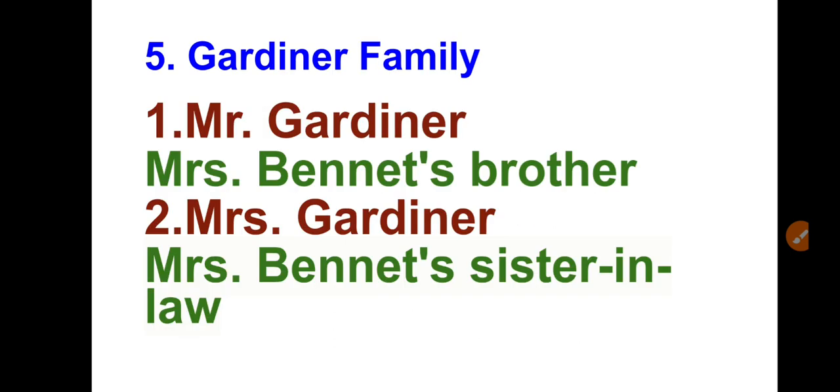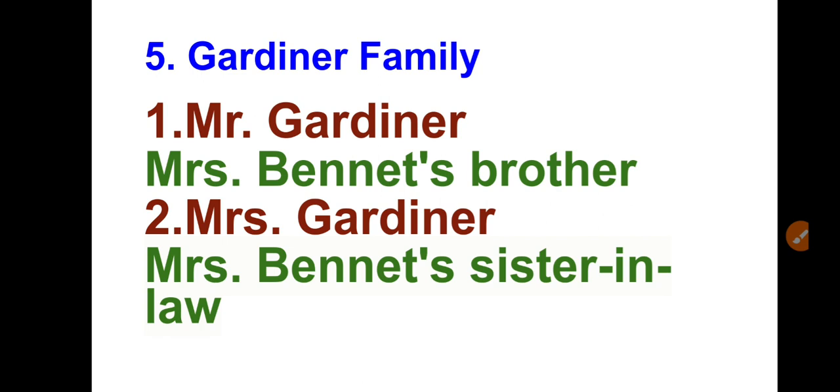Now moving to the next, the Gardiner family. So Mr. Gardiner and Mrs. Gardiner. Mr. Gardiner, Elizabeth's maternal uncle, is a merchant and an upright and intelligent man, though he is in a lower social class than the Bennets are.